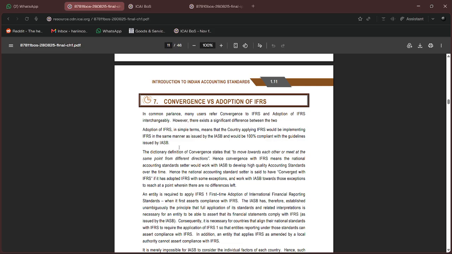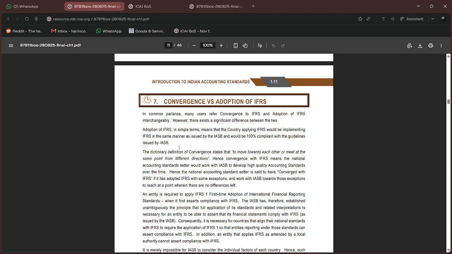Adoption is something like this: the IASB or any other accounting committee rolls out the standard, and then we blindly adopt it. Whatever they have rolled out, we blindly take it as a guidebook and we blindly follow it. In that case, we call it adoption.